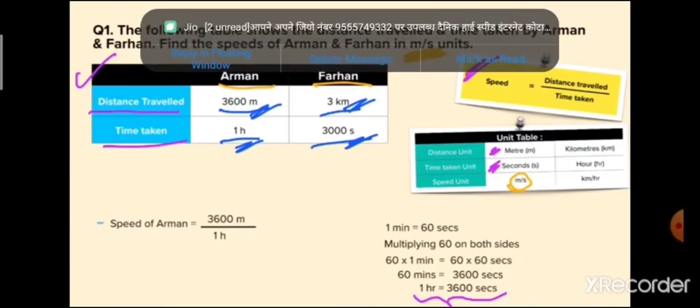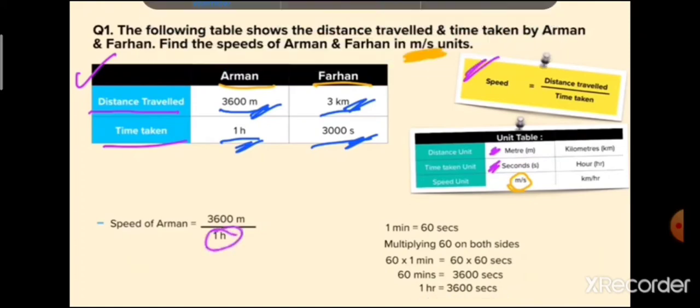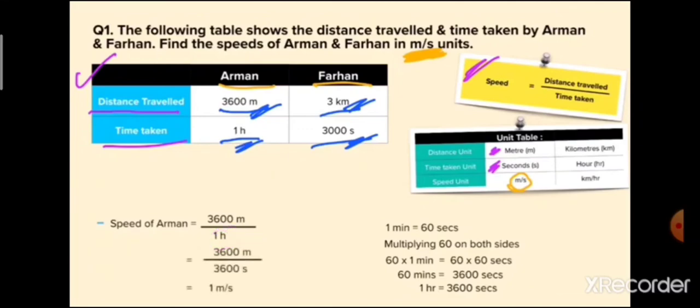By putting the values, we will get 3600 meter upon 3600 seconds. By dividing it, we will get 1 meter per second. We can do a simple calculation also: we divide 3600 by 3600, so we get the answer 1, and the unit will be meter per second. Okay, so this will be the speed of Arman.